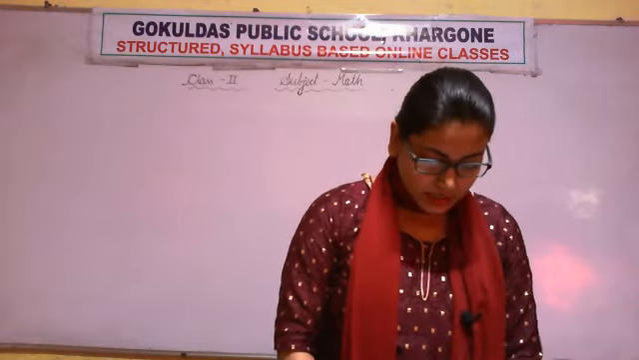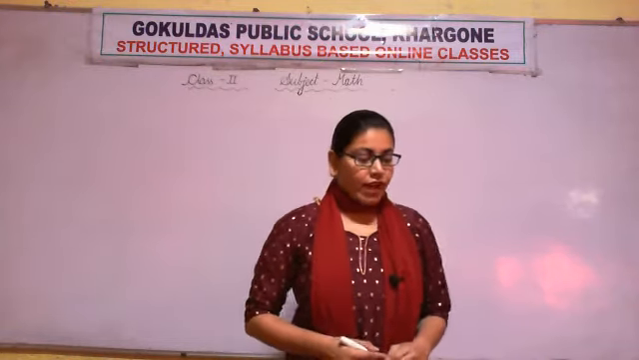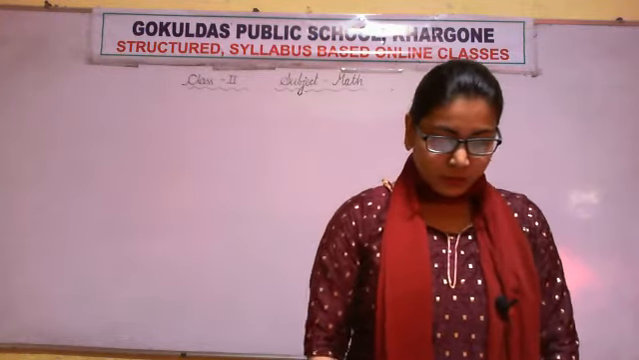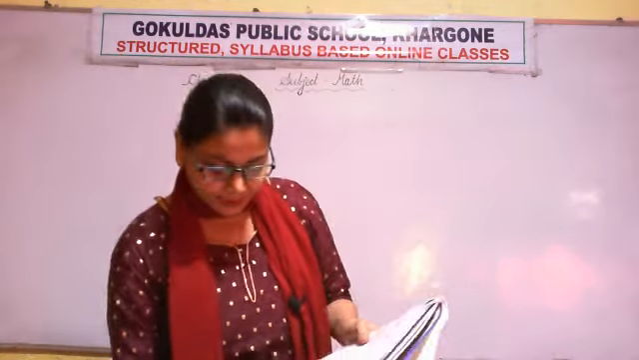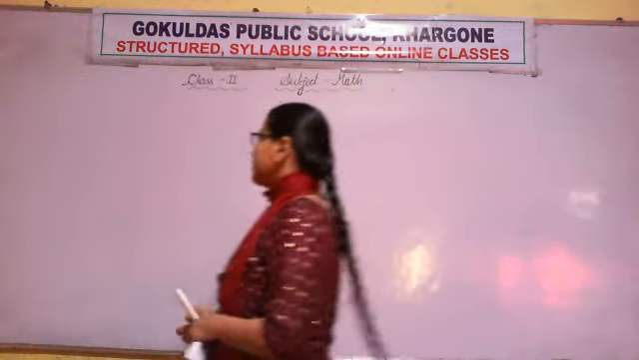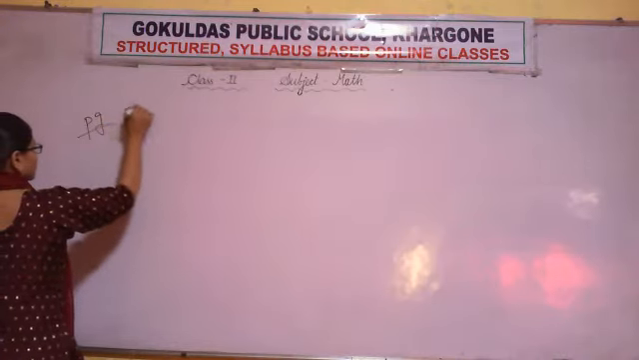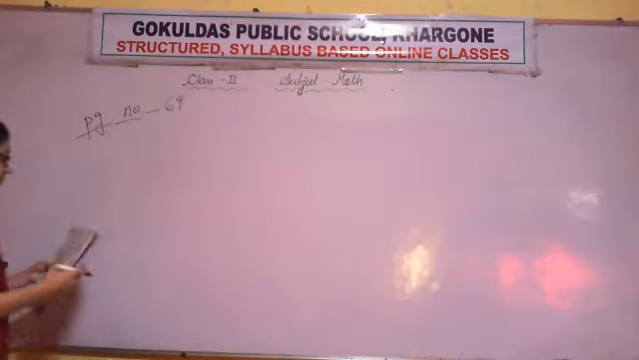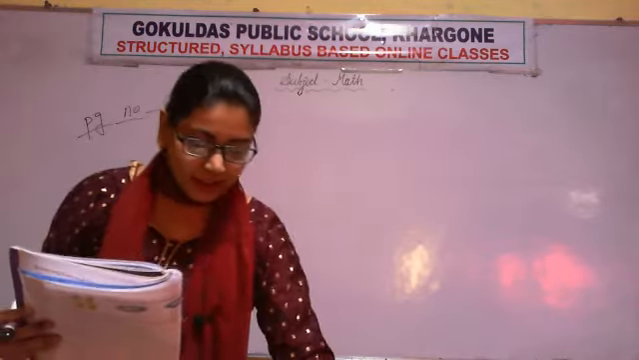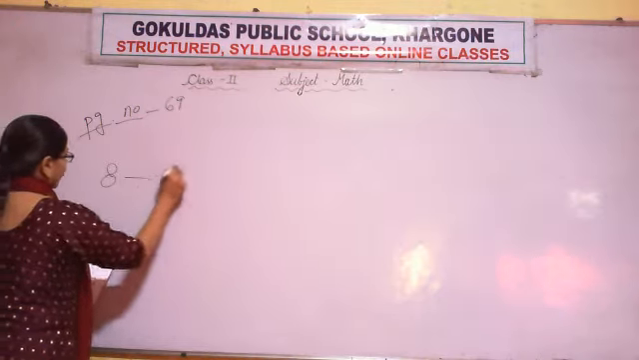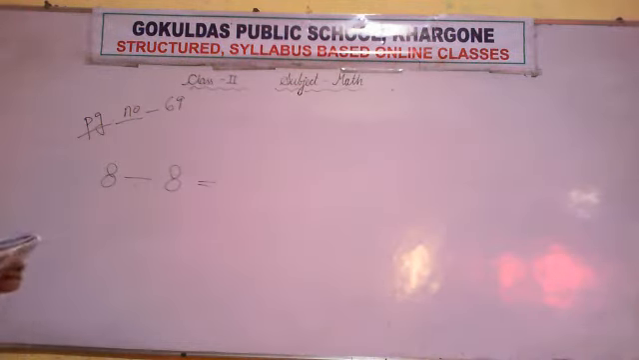In our last lectures, we finished exercise 5.2 and I gave some homework. I hope you all have done it. Let's see the answers. Open your book, page number 69. Division facts were given there. All of these questions were based on division facts or division properties, which we have already covered. So 8 divided by 8 is 1.